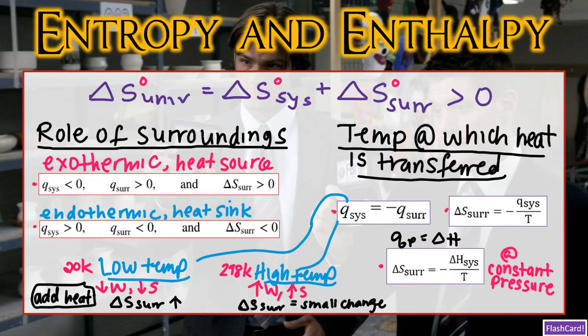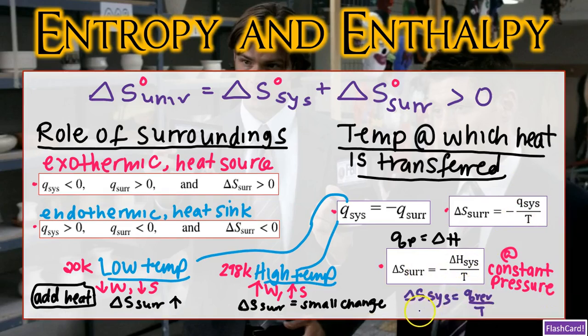Another full circle moment. We also get a chance to see delta S of the surroundings and delta S of the system that we saw before. Now with delta S of the system, that's going to equal the heat reversible divided by T, whereas delta S of the surroundings is equal to negative Q of the system divided by T, or negative delta H of the system divided by T at constant pressure. And I just want to make sure that I showed you what delta S of the system is as a reminder. So delta S of the system is equal to Q reversible divided by T.